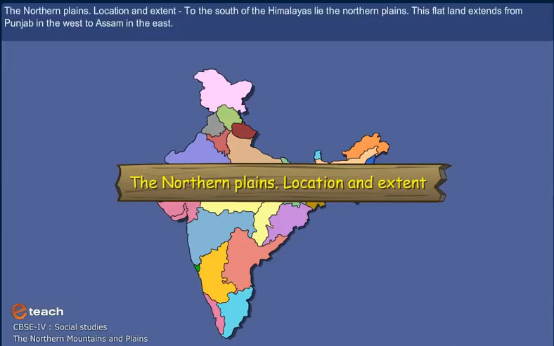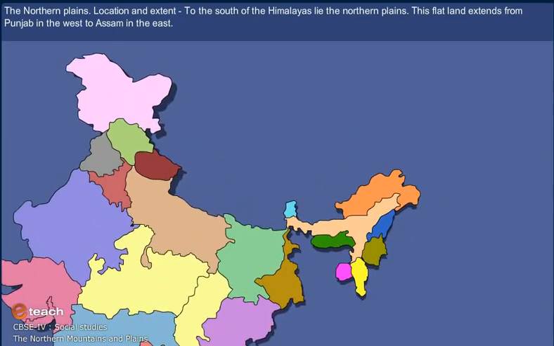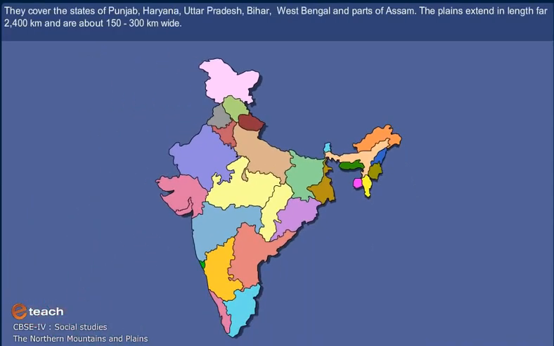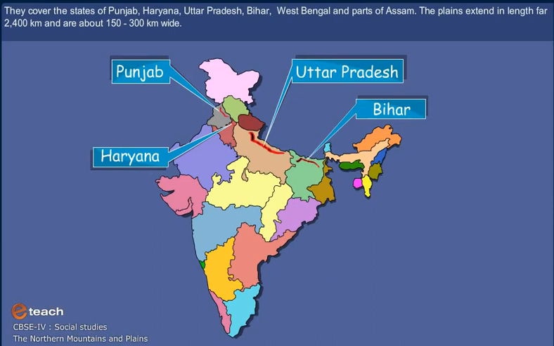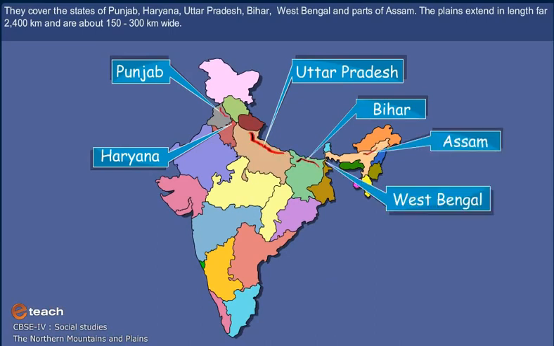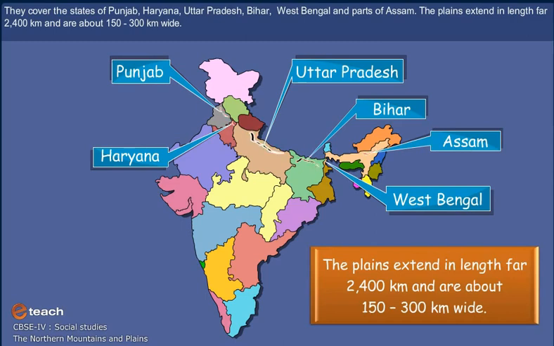The northern plains, location and extent. To the south of the Himalayas lie the northern plains. This flat land extends from Punjab in the west to Assam in the east. They cover the states of Punjab, Haryana, Uttar Pradesh, Bihar, West Bengal and parts of Assam. The plains extend in length for 2,400 km and are about 150 to 300 km wide.